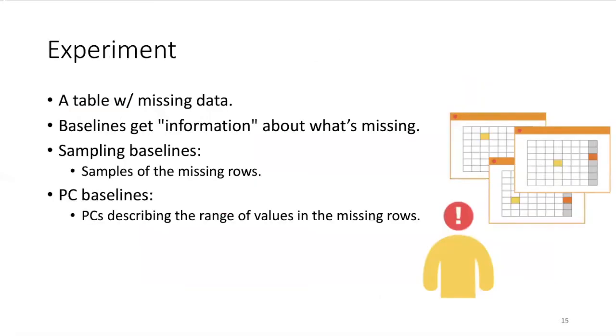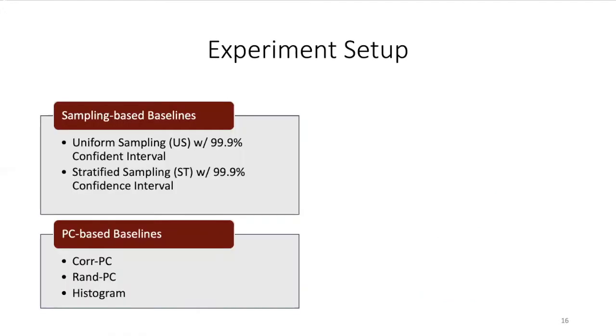In our experiment, we simulate a missing data scenario by removing some data from the table, and we feed each baseline with some information. For example, sampling baselines get some samples of the missing data, and PC baselines get some PCs that describe the missing data. We set up our experiment to compare our PC baseline with sampling baselines.